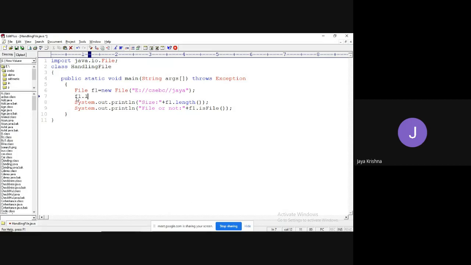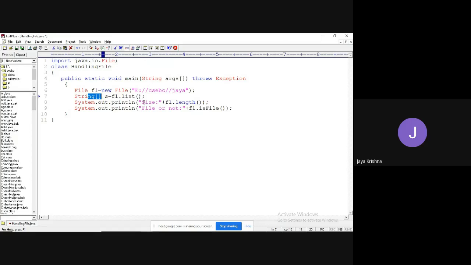So I will write f1.list, and all those files I need to save. I will declare a string array s equal to f1.list, meaning all the files that are there will be stored in the string array.